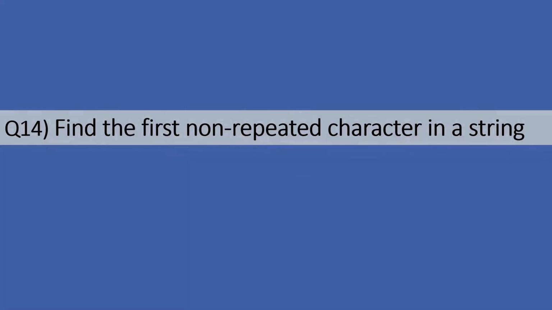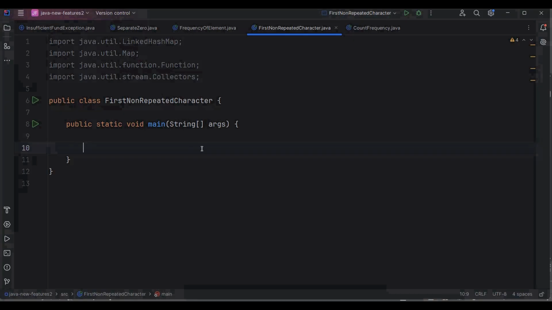So before jumping into code, let's take one example to understand this in a better way. Suppose here I'm going to declare one string input is equal to programming. And as you can see in this string, most of the characters are repeated more than one time, but some of the characters appear exactly once. So let's break it down.